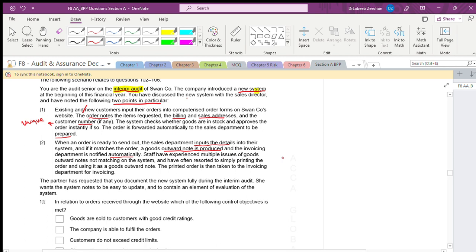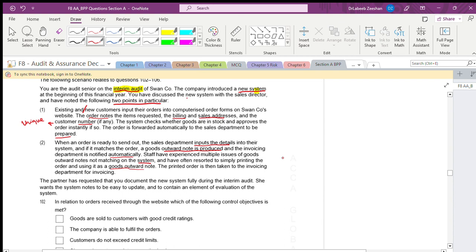Staff experience multiple issues of goods outward notes not matching with the system. Because definitely if you have counter inputs, it will not work, and staff often resort to simply printing the order and using it as a goods outward note.